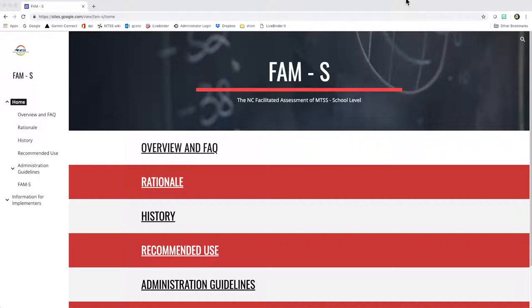As you visit the website, you will land on the home page, which will point you to several initial resources for the FAMS. You can navigate to the resources from the left-hand side of the page or from the page itself. Our first resource is an overview and frequently asked questions about the FAMS.